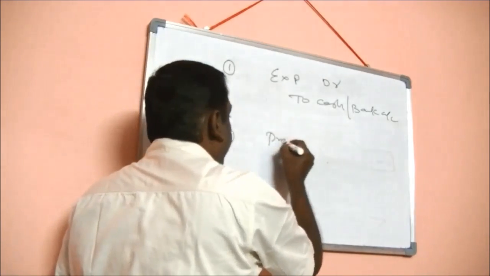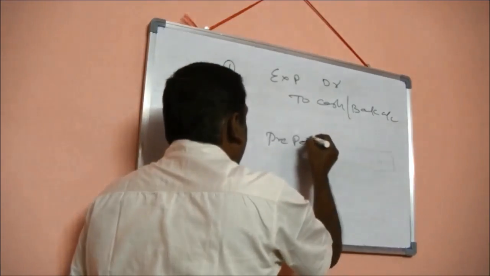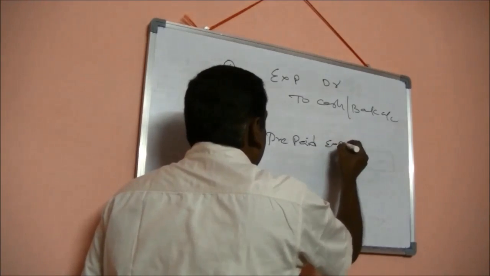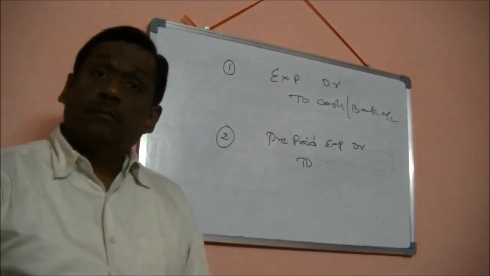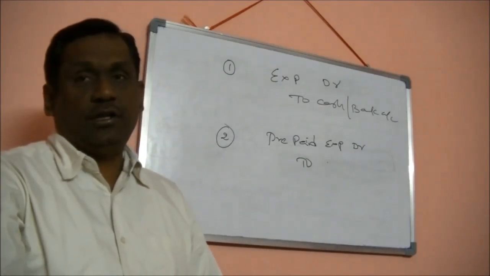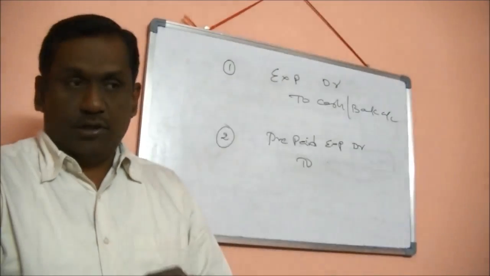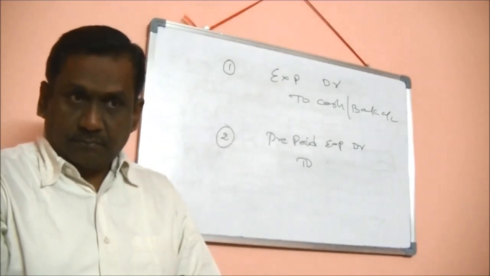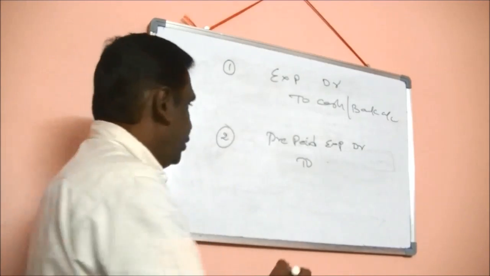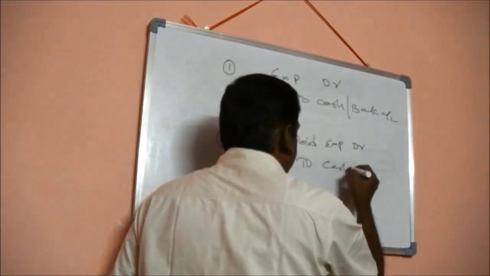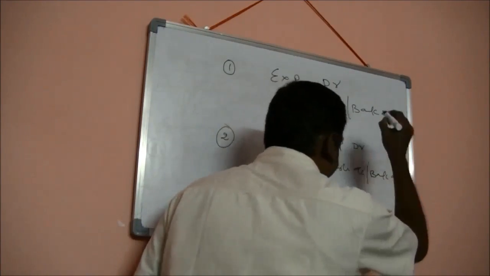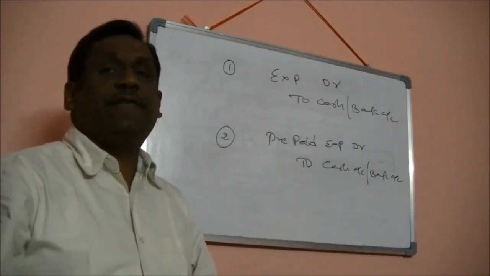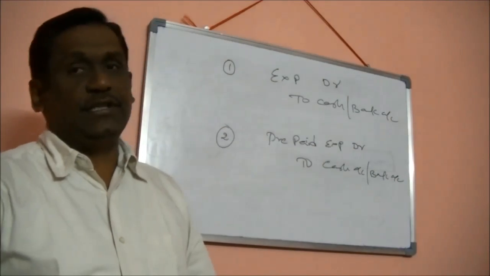So, prepaid expense debit. Since cash is going out, as per real account, you need to credit what goes out. So you need to credit cash account or bank account. This is the entry for prepaid expenses.